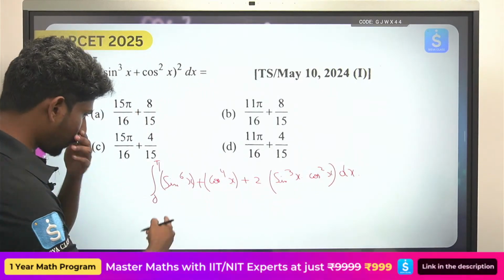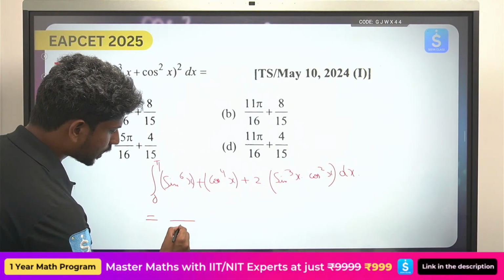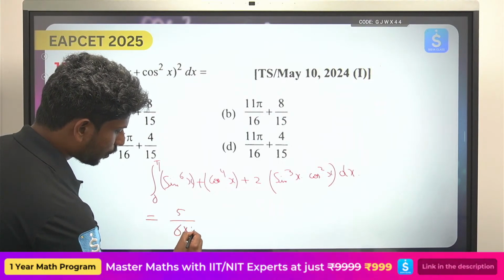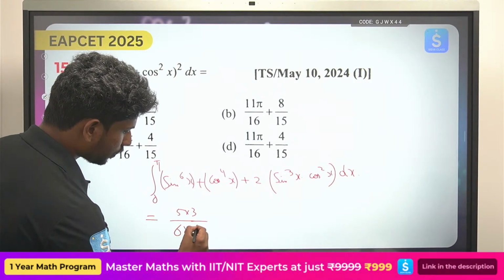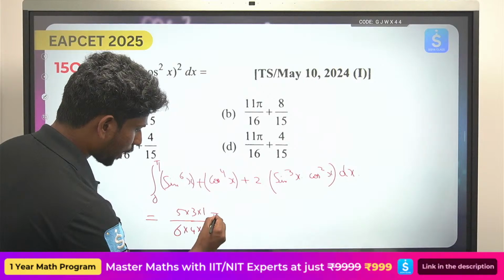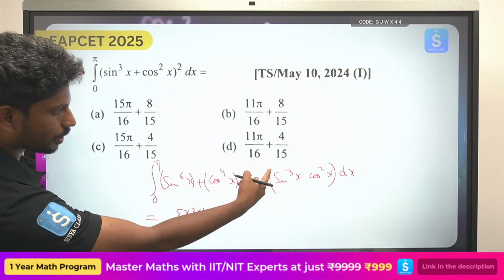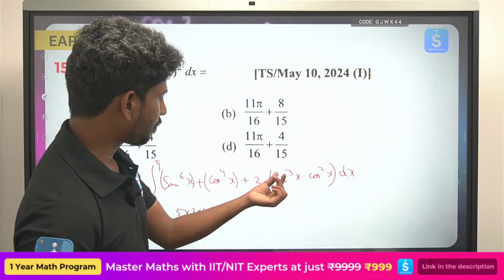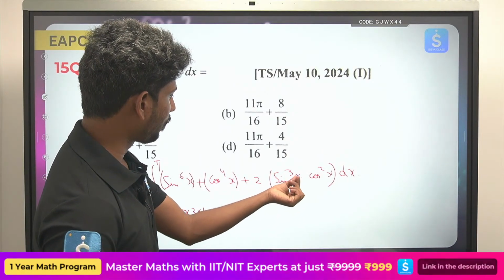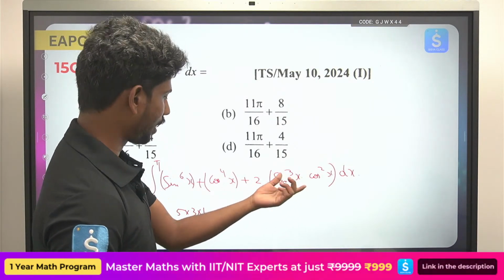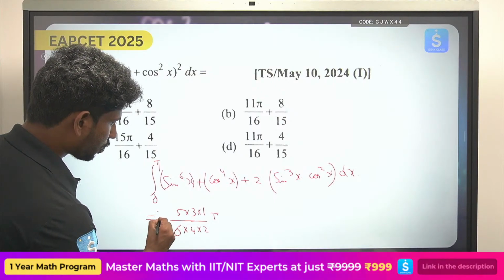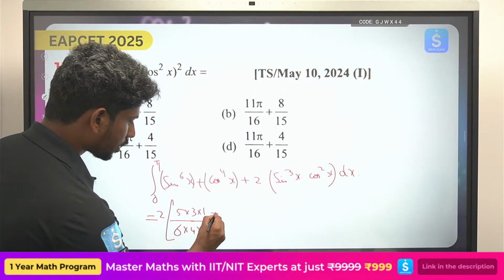Okay, so now directly use the formula. Here the formula is 5 4 3 2 1 into pi, and here there is pi by 2, so everything will be 2 times, except where sin pi minus x applies. Everything will be 2 times, so 2 times the whole thing. So this will be pi by 2.